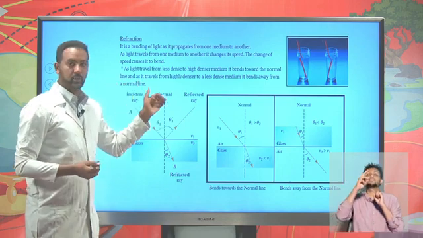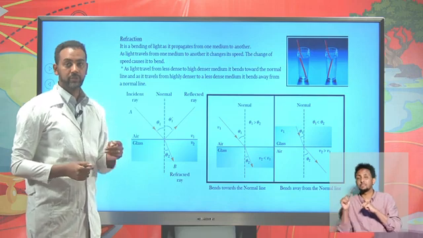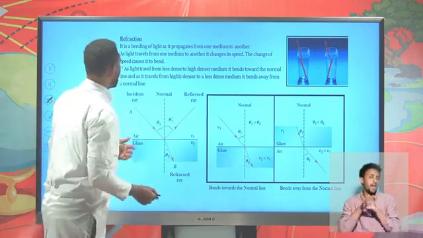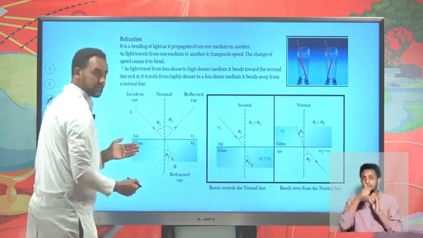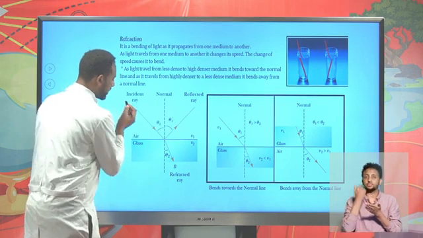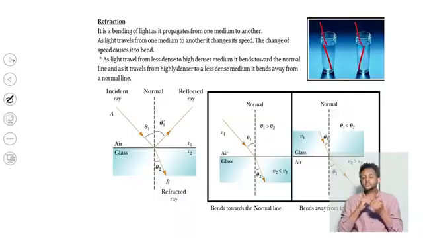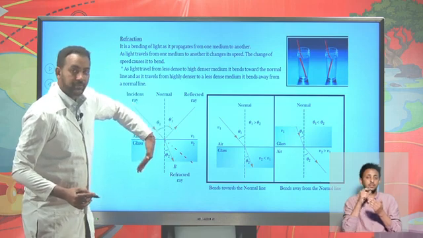So light refracts or bends as it propagates from one medium to another due to the change of speed of light. In this case, let's take two media, here air and glass. Glass is denser than air. As light propagates in air, it will have a rectilinear or straight motion. If there is no glass, the light is going to have its own straight motion. But suddenly it faces glass, a denser medium, so the light bends towards the normal line.